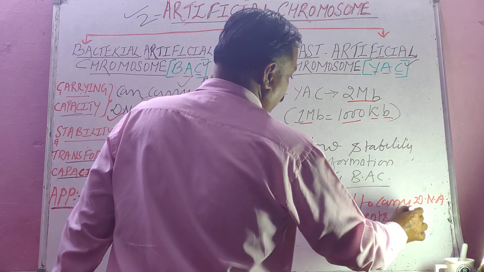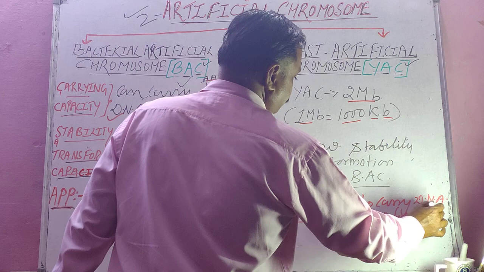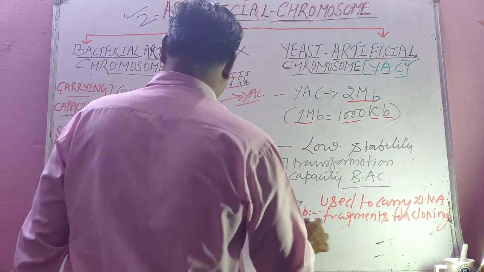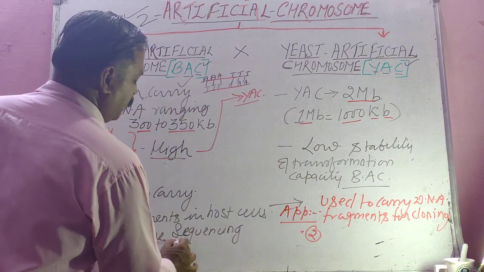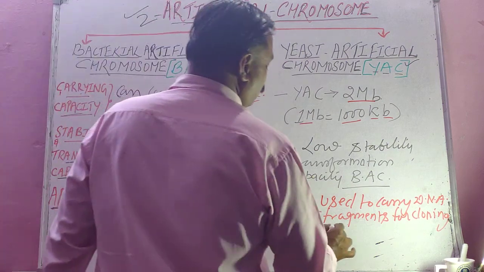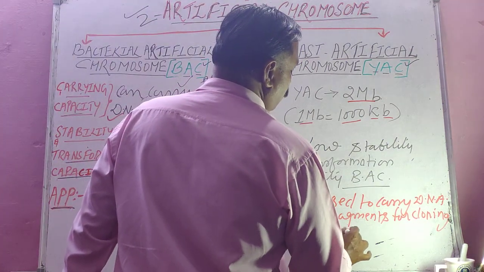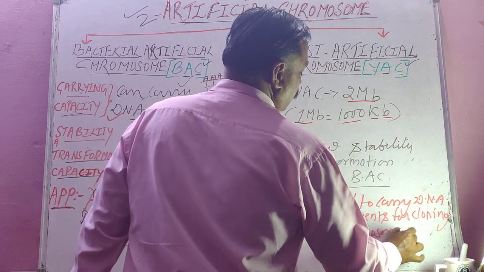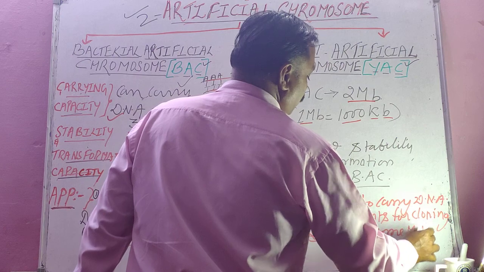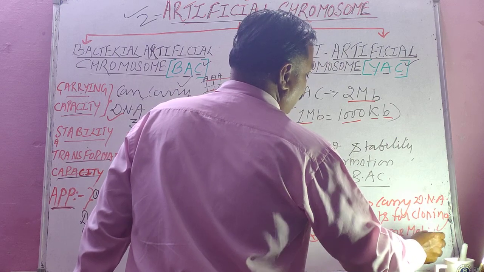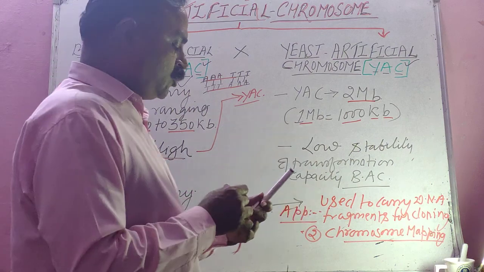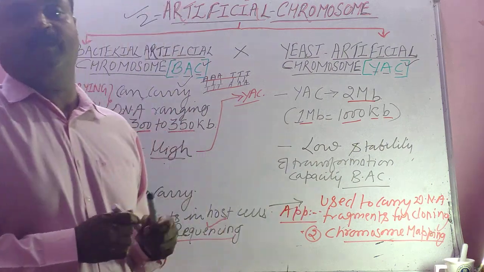But the second is the difference. Here the second was genome sequencing and here the second one is chromosome mapping. Now children, what chromosome mapping and genome sequencing mean will be taught to you in the bioinformatics chapter.